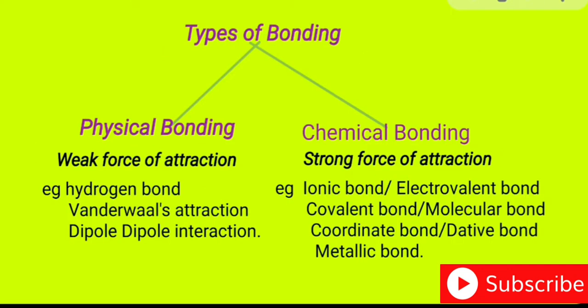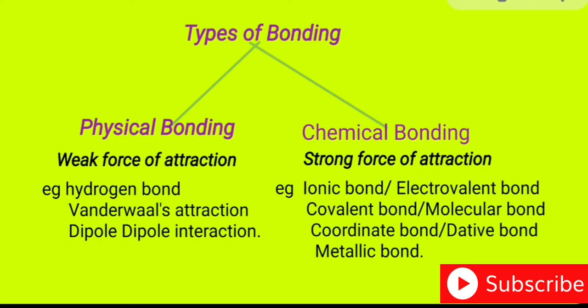Now let us discuss the types of bonding. Basically, there are two types of bonding. One is physical bonding, another is chemical bonding. What is physical bonding? Physical bonding is a weak force of attraction. For example, hydrogen bond is present between water molecules. The water molecules attract each other by a weak force of attraction, that is hydrogen bond.